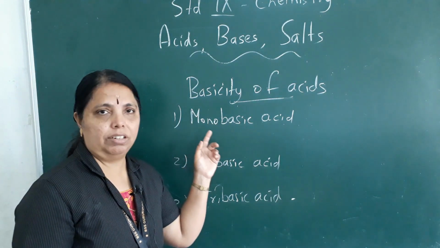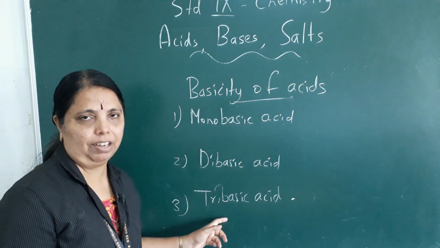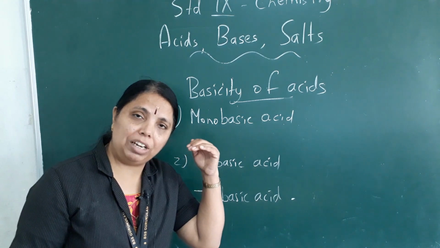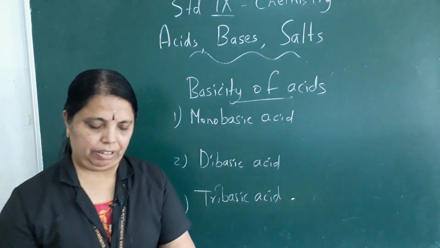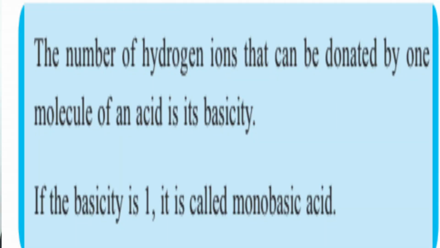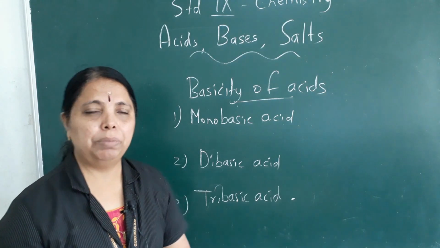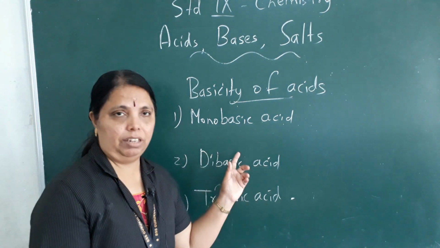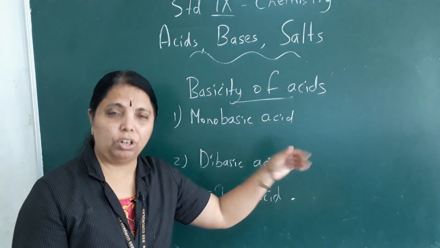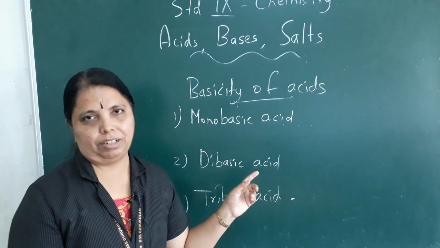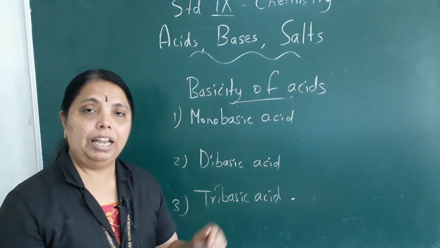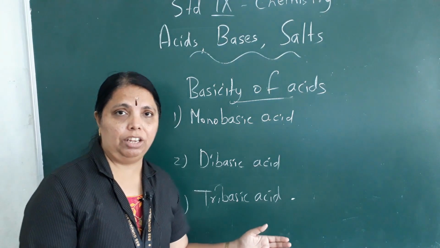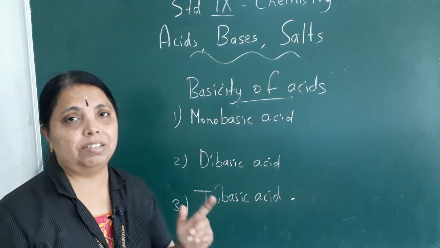How to know whether the acid given is monobasic, dibasic or tribasic? The number of hydrogen ions that can be released determines the basicity of an acid. Here the definition is given. The number of hydrogen ions that can be donated by one molecule of an acid is its basicity. Okay, that means if that acid gives one hydrogen ion out or donates, that is monobasic. If that acid gives two hydrogen ions, it is dibasic. And if the acid gives three hydrogen ions, it is tribasic acid.